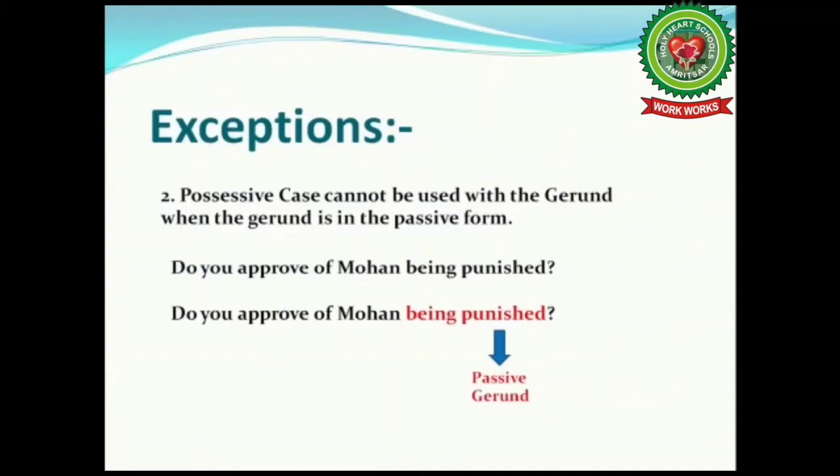So, according to the rule, if we have a noun or pronoun before a passive form of gerund, then we don't change the noun or pronoun to its possessive case. That is, we will not add apostrophe s to Mohan. Therefore, this sentence is correct. No change will be there. And wherever we have added apostrophe s, that will be wrong.